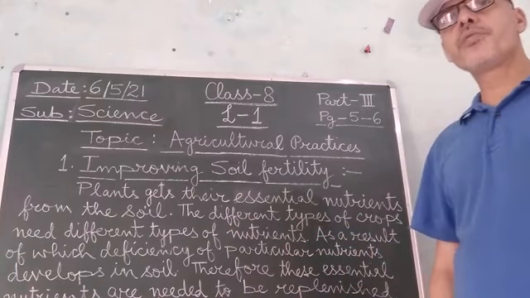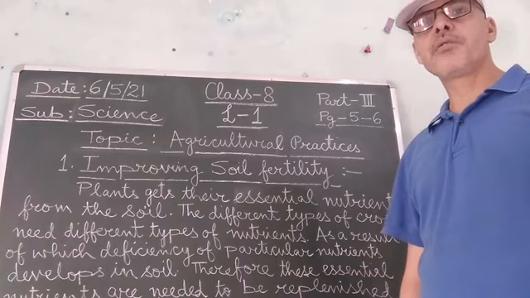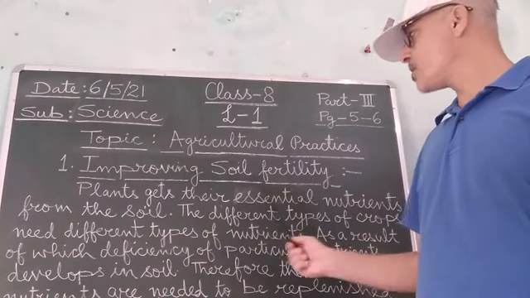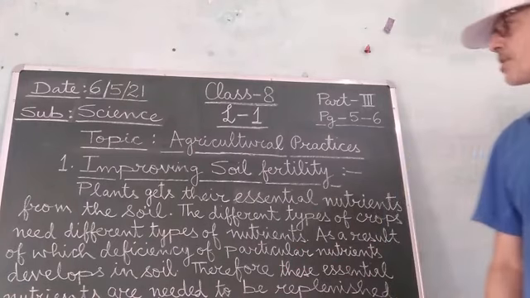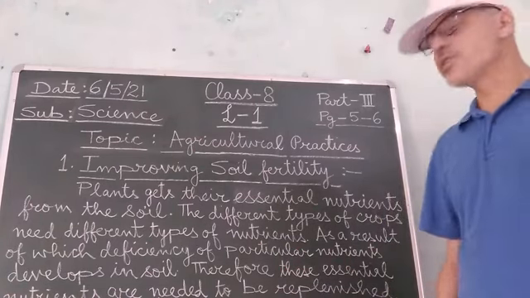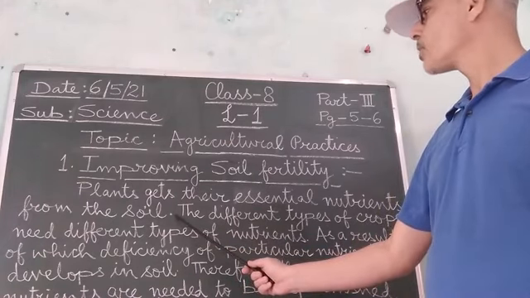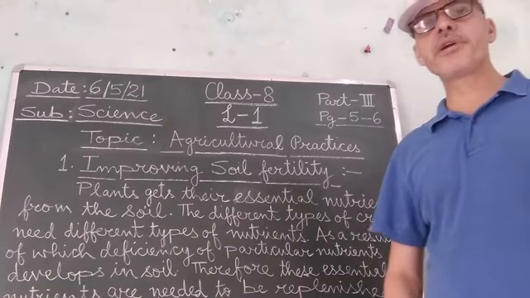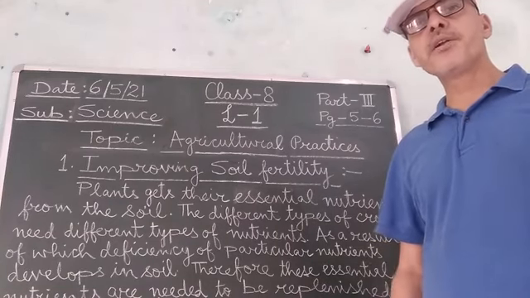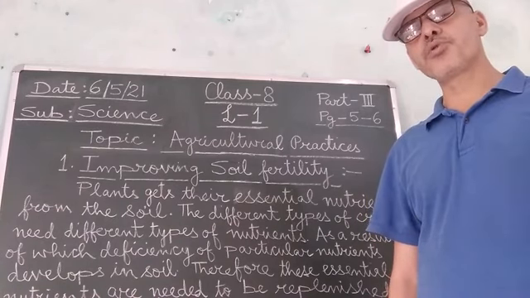Students, you all know that plants are dependent on the soil for the availability of the various essential nutrients, or in other words, plants get their essential nutrients from the soil. And you all know that different types of crops require different types of essential nutrients from the soil.